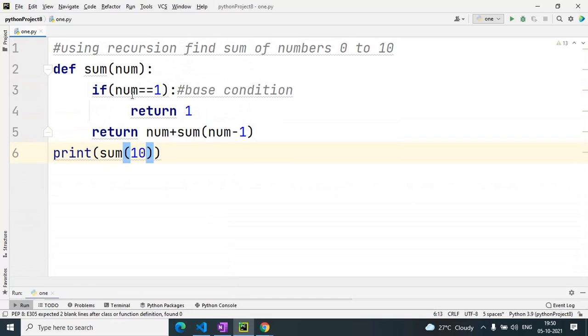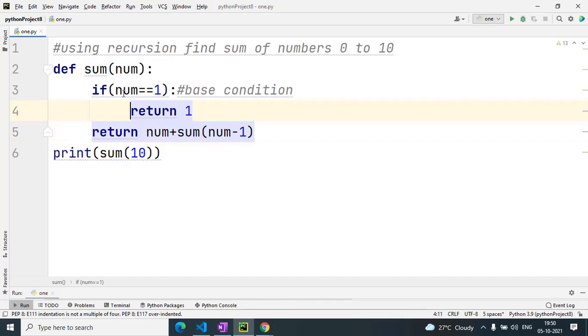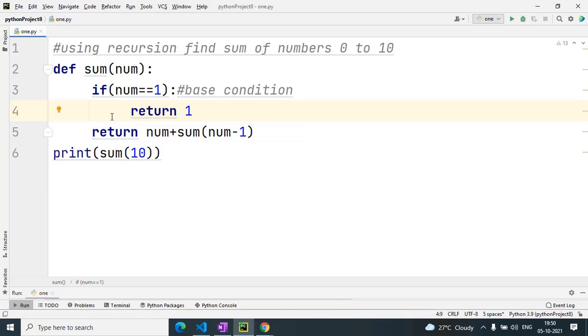Here the base condition is: if num equal to 1, then return 1, because the sum of 1 is 1 only; if we add 1 to zero, then again we get 1. The base condition is a must, you have to give the base condition. Here I have given the base condition if num equal to 1, then we return the value to its calling function.